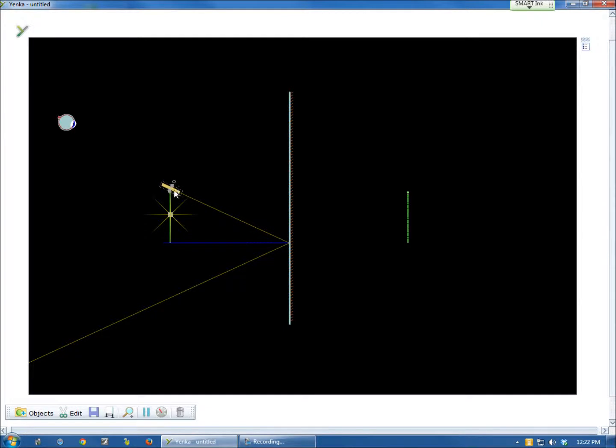So I can see that the ray of light comes in, hits the mirror, and comes out. If I were to measure this angle, the angle of incidence, versus the angle of reflection, I would see that those are exactly the same. So that's easy. That's with a single ray. We can see that it bounces off of the mirror, and we have that law of reflection.